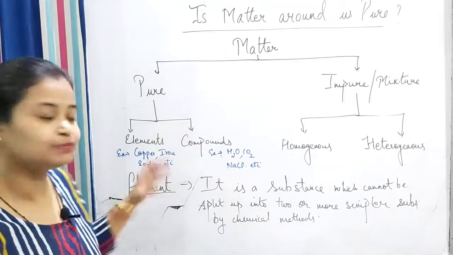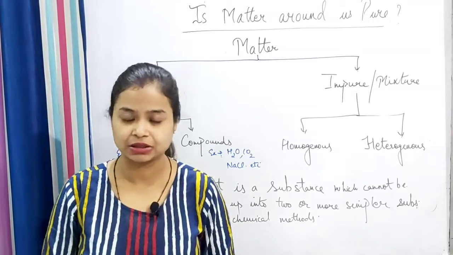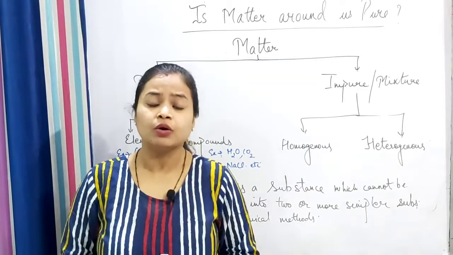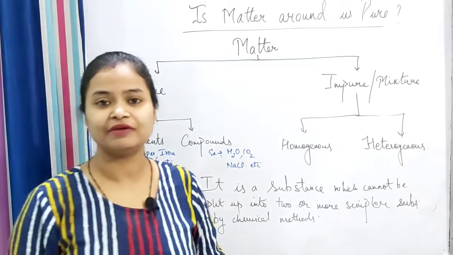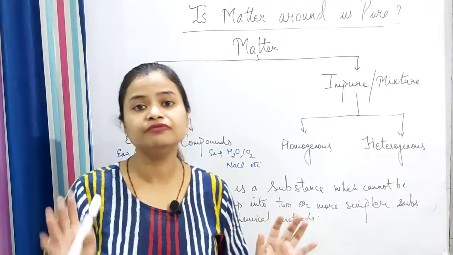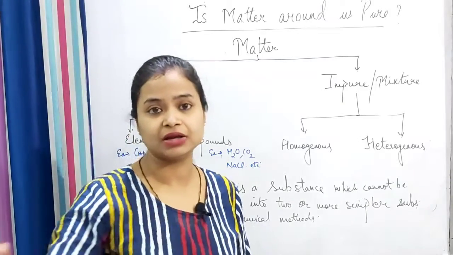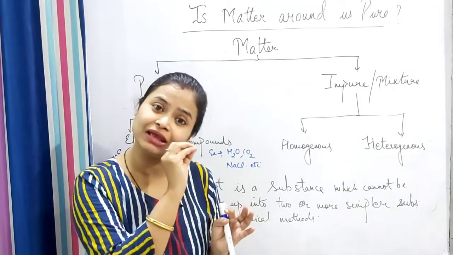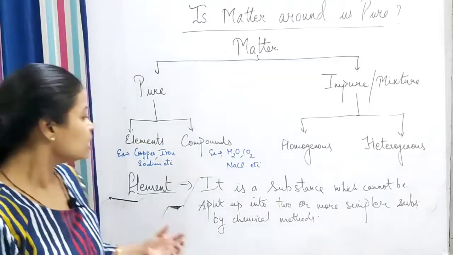If you take copper, when you apply any chemical method, like heat, electricity, pressure, etc., this particular element, copper, will not split up to give any simpler substance. Because an iron rod is made of iron particles, and copper is made of copper particles. That is why.